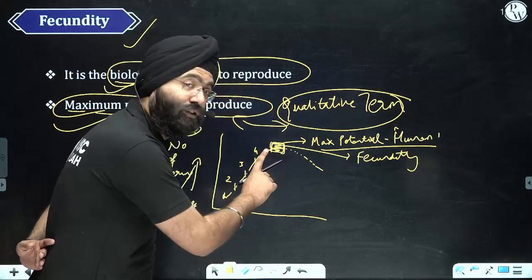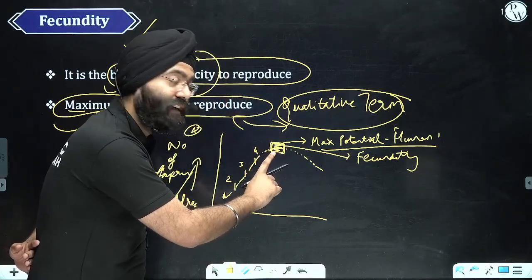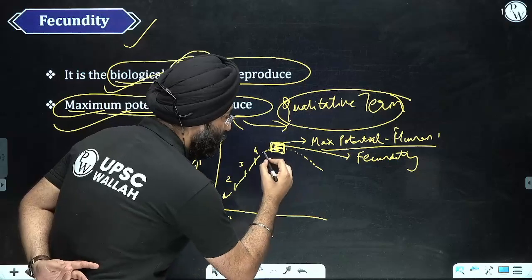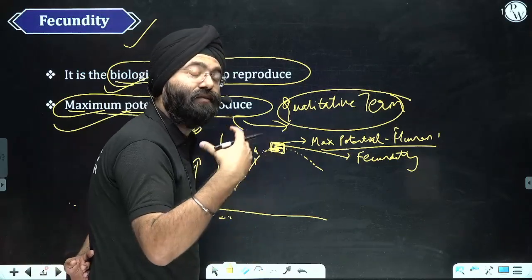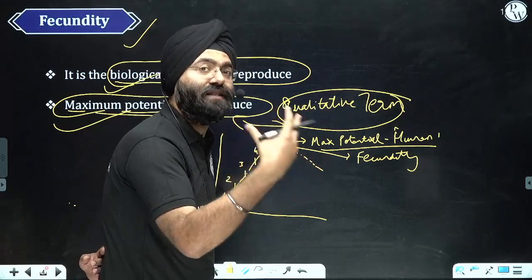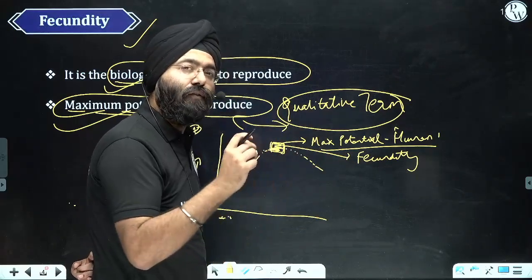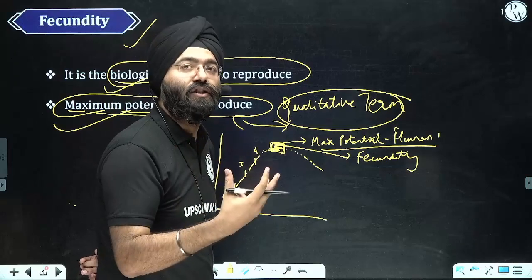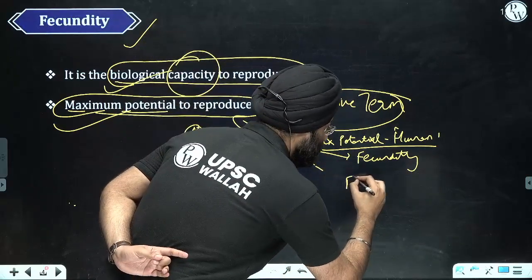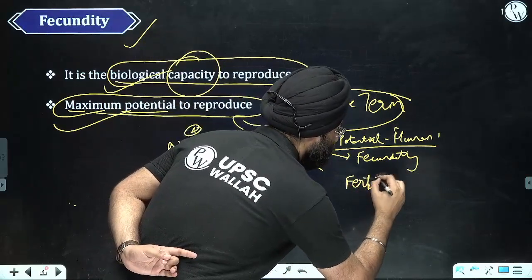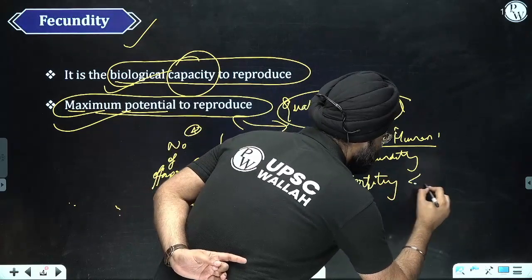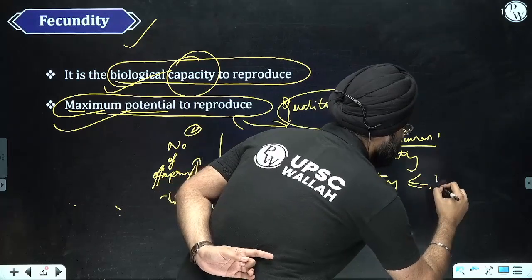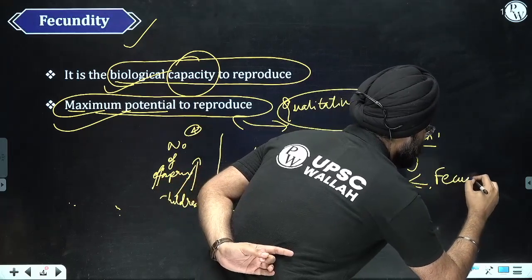This graph was of fecundity. How are fertility and fecundity related? When the fertility rises to this level, it becomes equal to fecundity, that is the maximum. So what relationship does this graph bring about? That is, fertility is less than or equal to fecundity.